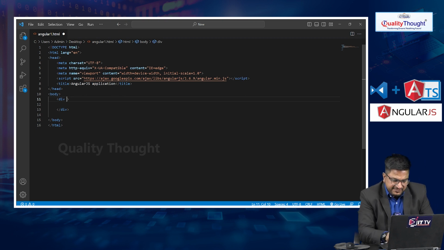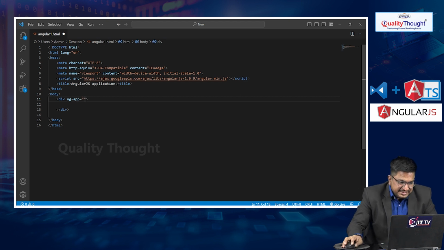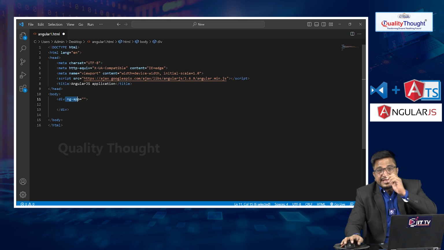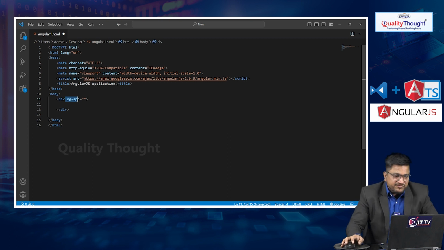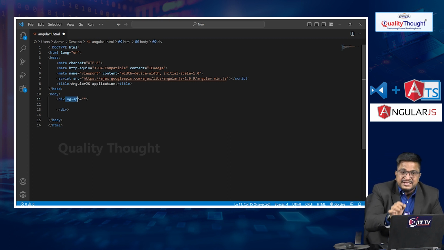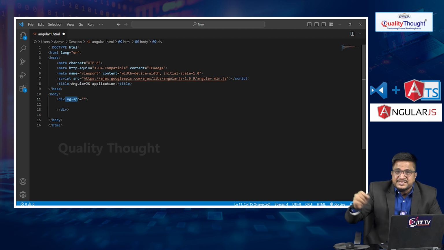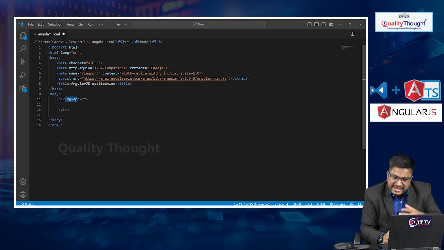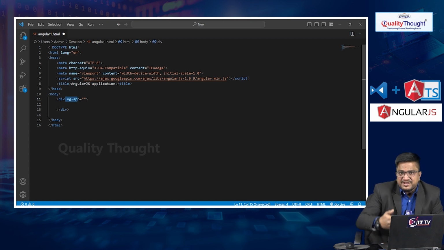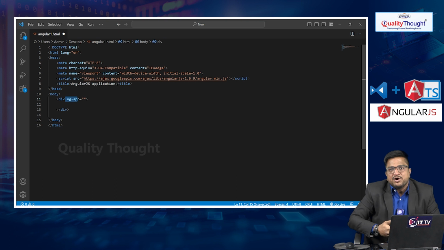After creating the div, we use ng-app, empty. ng means Angular, app is the indication that this is the entry point of the AngularJS application.